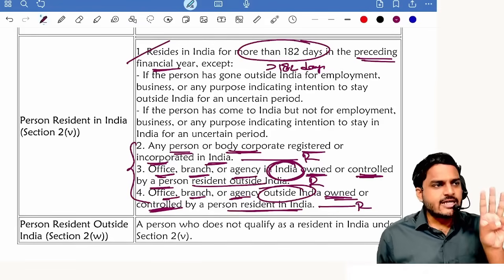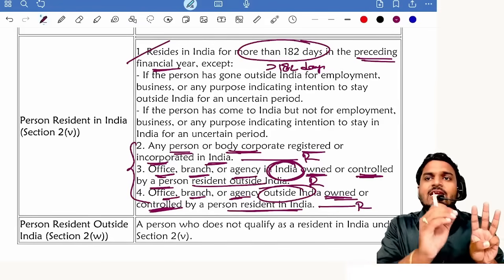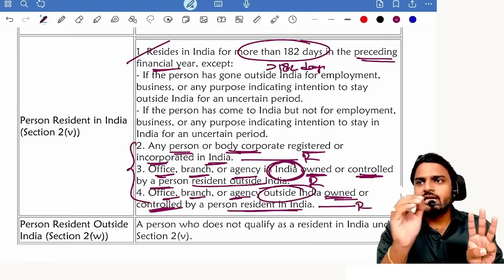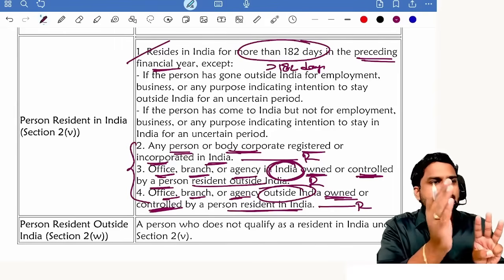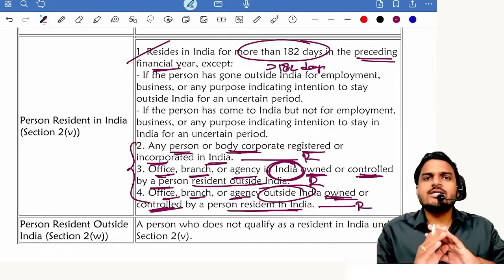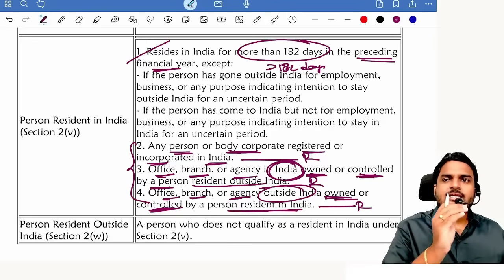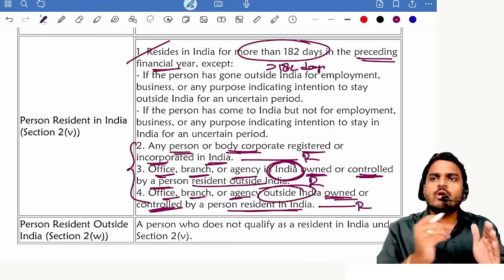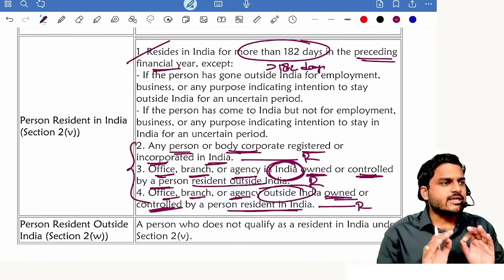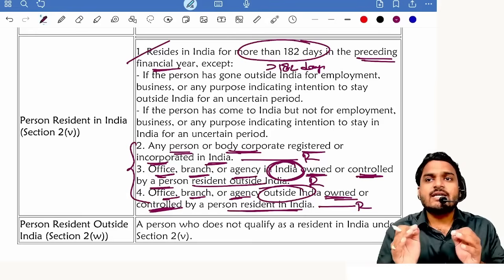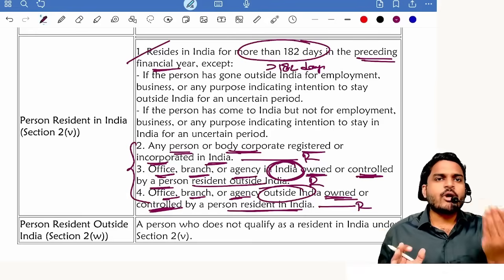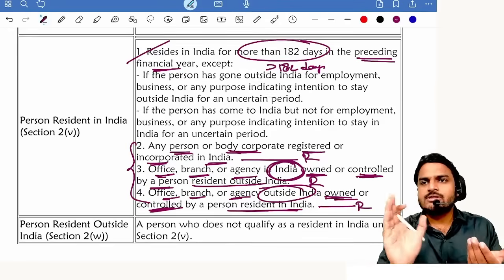So in these 3 cases, from the date he left India, up to that date he is a resident. After that date he is non-resident. That means, once he is a resident at the commencement of the year, is he a resident throughout the year? No. Here residential status we need to check each and every day. So at one point of time he is a resident, at another point of time he is a non-resident.